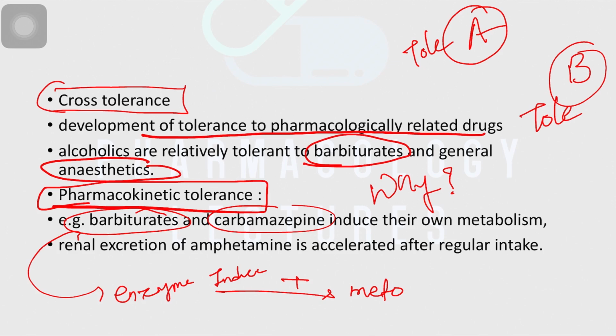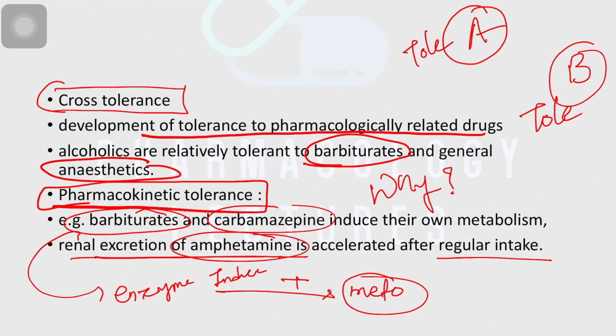What is the effect? Now you need to take more and more doses every time because the barbiturate is inducing its own metabolism, so concentration would be decreasing. You need higher and higher doses to produce similar effects. That is called pharmacokinetic because here the metabolic process is involved. One more example is that renal excretion of amphetamine is accelerated after regular intake. So tolerance of amphetamine, but here the mechanism is not related to metabolism, it is related to excretion.